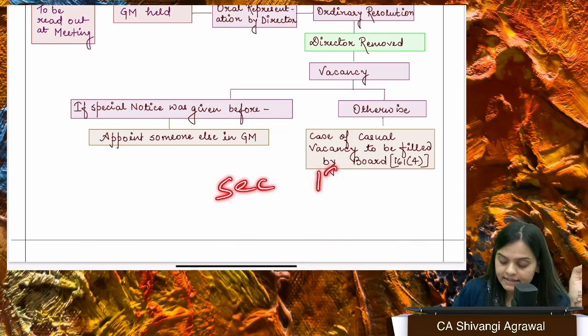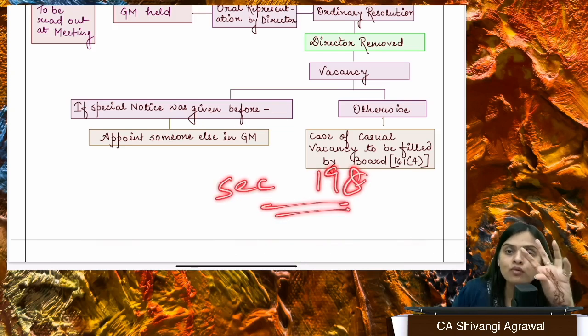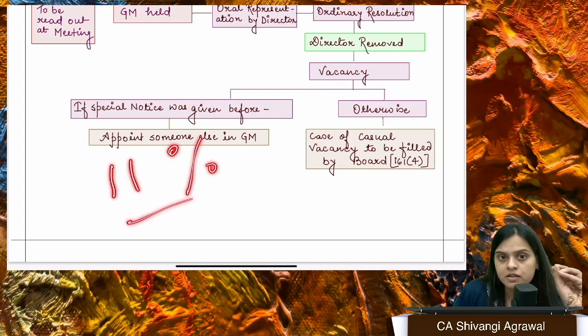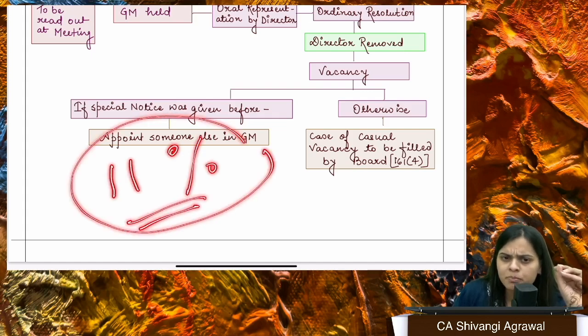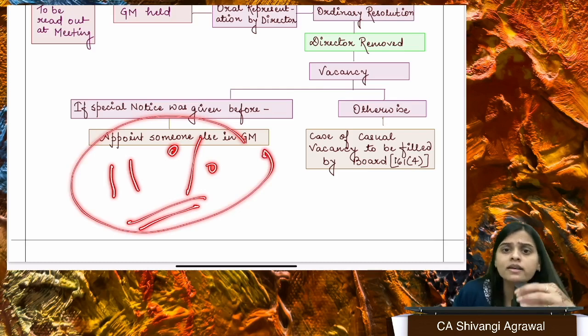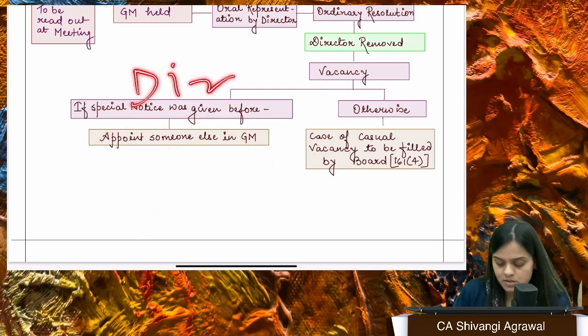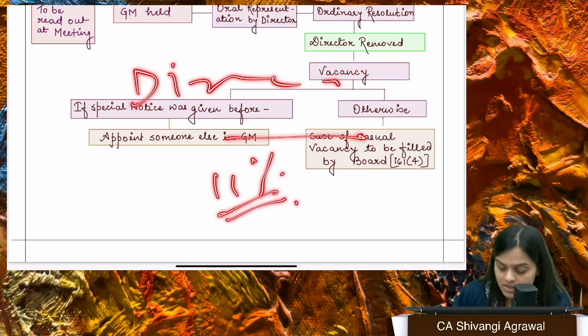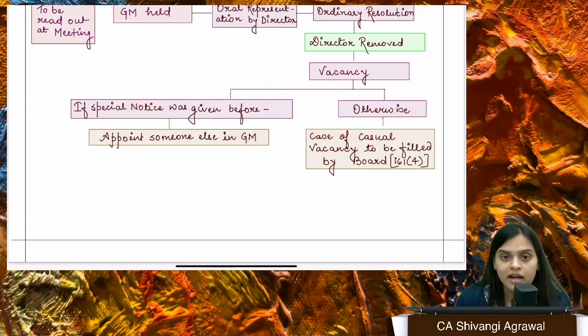Section 198 gives us the overall managerial maximum remuneration which can be paid in a public company, and that is not going to exceed 11%. Ma'am, the total remuneration paid to whom? Only the managing director and whole-time director, or collectively to all the directors or manager? All the directors plus manager. 11%. 11%. Sometimes the company may not have adequate profit.